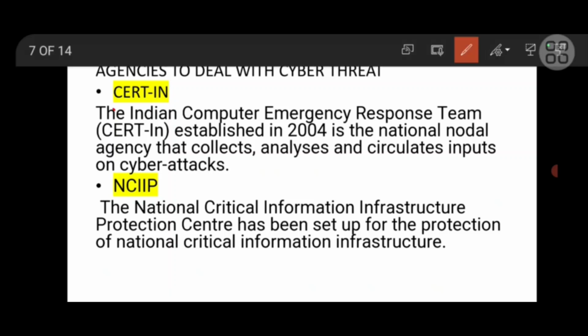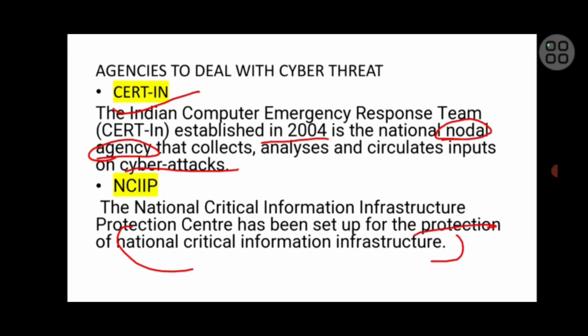What institutional mechanisms has the government created to deal with this kind of cyber threat? First is CERT-In, the Computer Emergency Response Team, established in 2004, a nodal agency of the Government of India that collects, analyzes and circulates inputs on cyber attacks. NCIIPC is the National Critical Information Infrastructure Protection Centre, set up for the protection of critical information infrastructure.